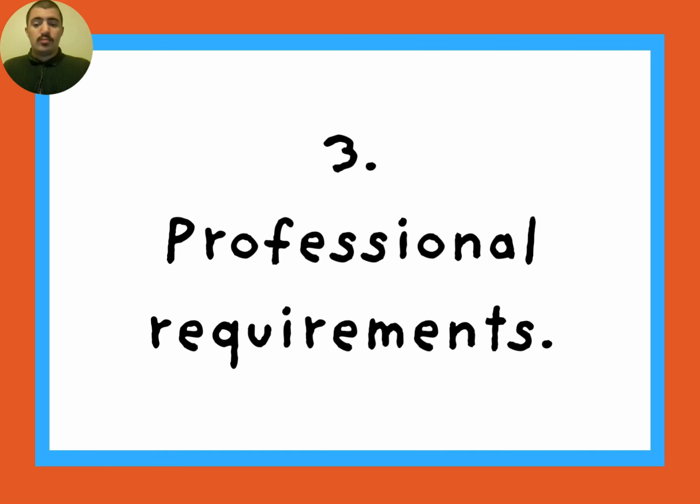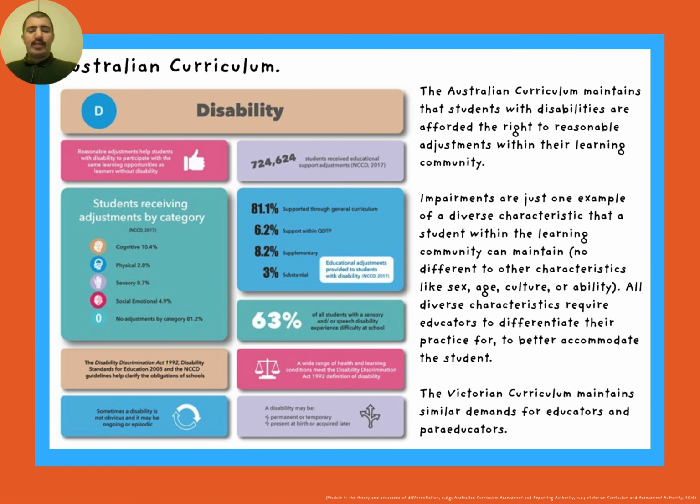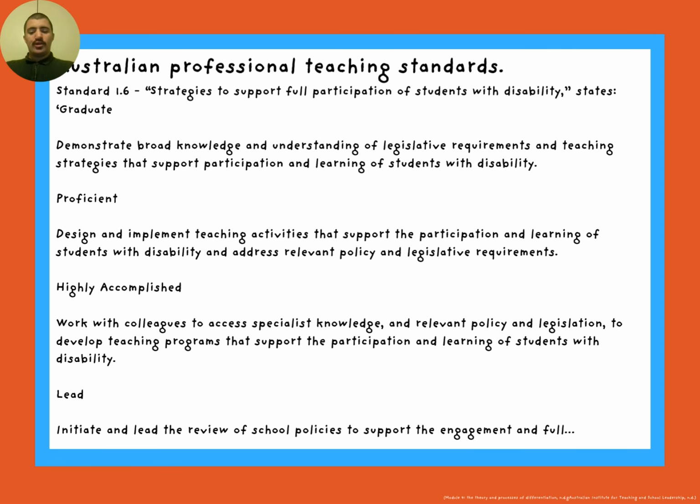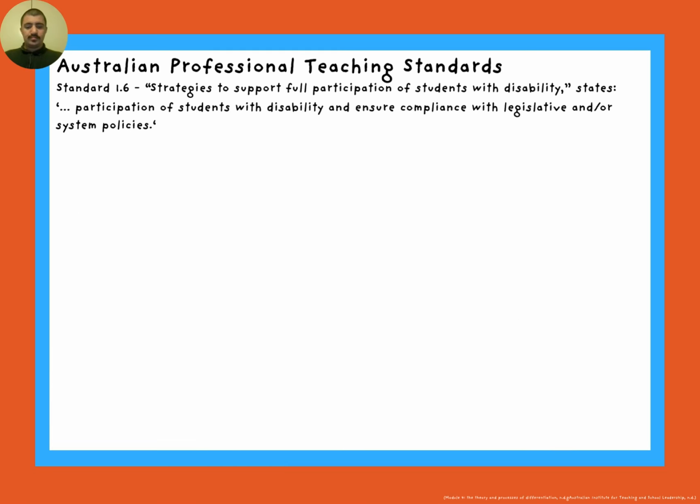Professional requirements. The Australian curriculum maintains that students with disabilities are afforded the right to reasonable adjustments and differentiation by their educators and paraeducators. The Victorian curriculum maintains similar demands. Standard 1.5 requires educators to demonstrate knowledge about diverse characteristics and how to differentiate for them. Standard 1.6 requires educators to demonstrate knowledge of relevant legislation and policy pertaining to inclusive education, to demonstrate the associated pedagogical content knowledge.